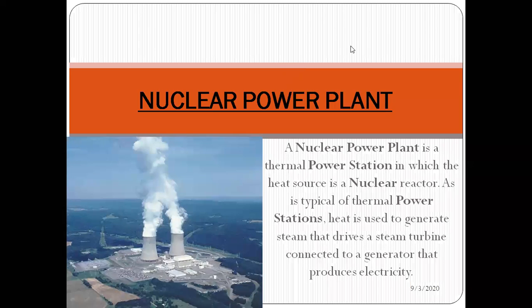One of the main advantages of this nuclear power plant is that a very small amount of fuel is required to generate a tremendous amount of electrical energy as compared to the thermal power plant. The running cost is very low, but the maintenance cost and the erection cost of a nuclear power plant are very high. This nuclear power plant is erected in a particular area away from thick population, so that it does not affect any human being.